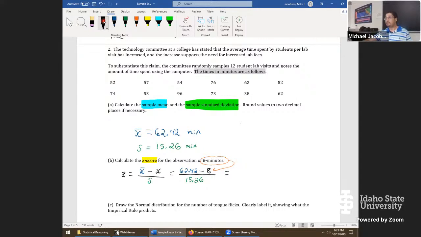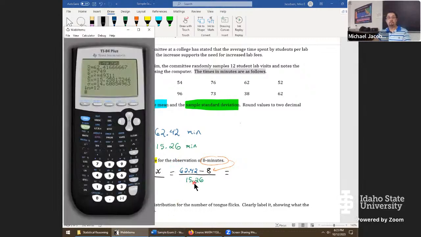Now back to the calculator. I mentioned this before, but this is a good time to remind ourselves. Let's pretend part B is a 4-point question. You've automatically got 3.5 points just by putting this on your paper. If there's any mistake on that calculator, at most I would take off 0.5 point for something like that. So definitely show the step in the middle before it goes into the calculator, and you will guarantee partial credit. So let me clear this off.